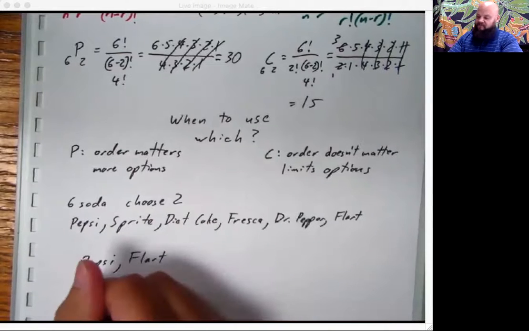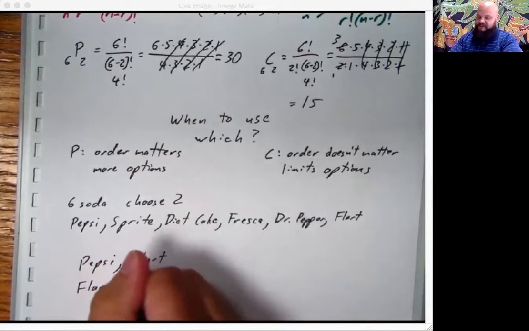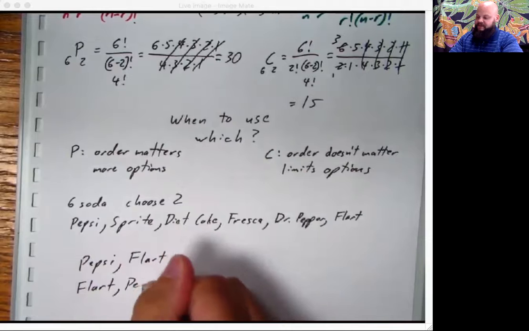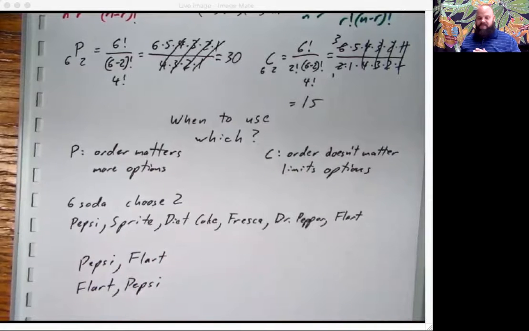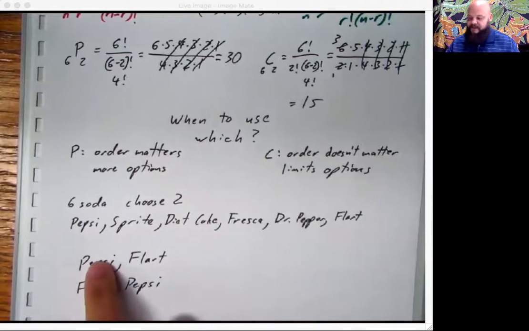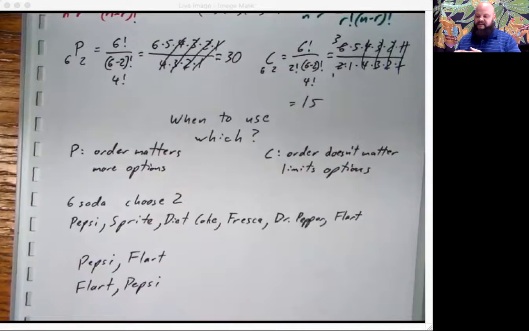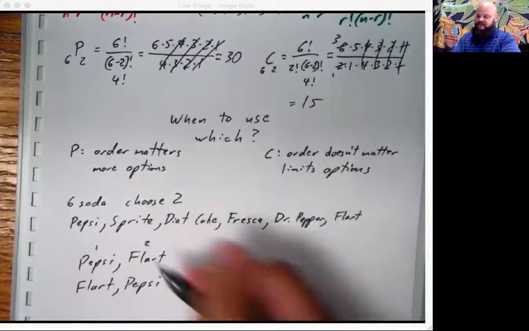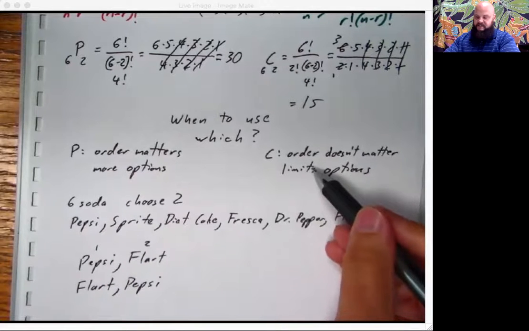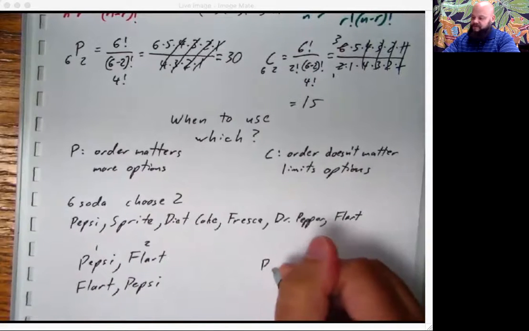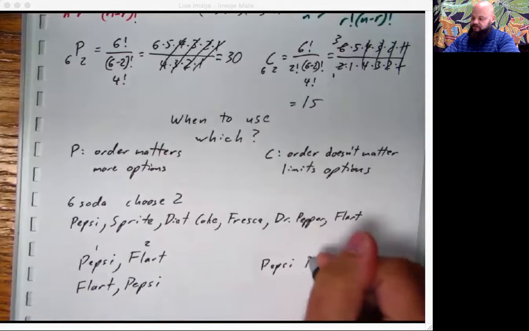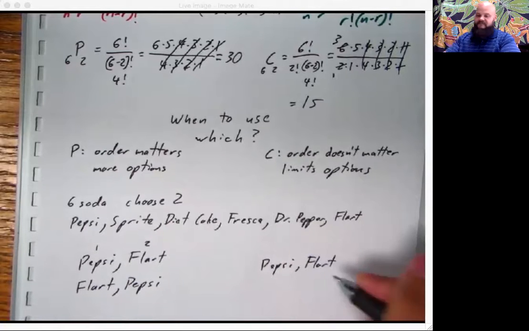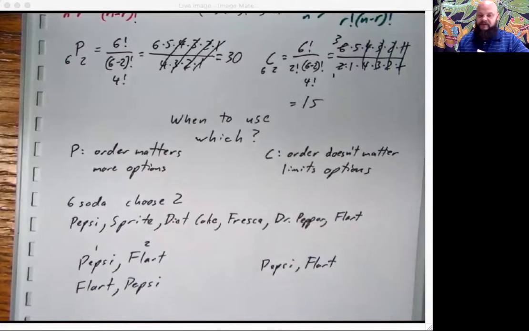Or I could take Flart, smooth and refreshing once again, and Pepsi. And these are two different options because I chose Pepsi first this time and I chose it second that time. That distinguishes it, first, second. In combinations, it doesn't work that way. Pepsi and Flart is the same thing as Flart and Pepsi. You only get one choice.